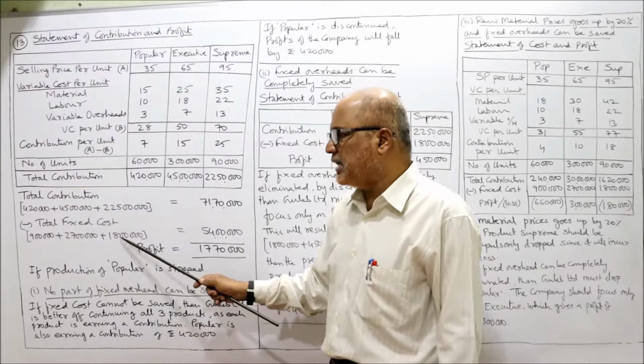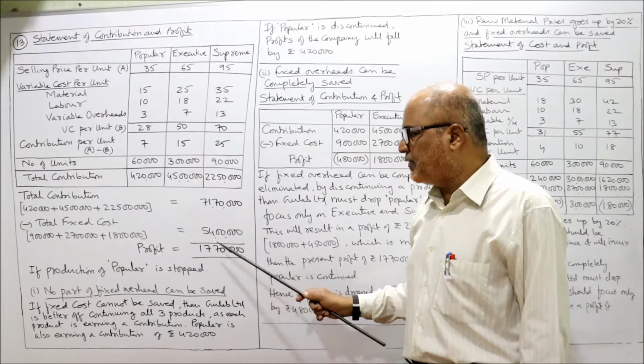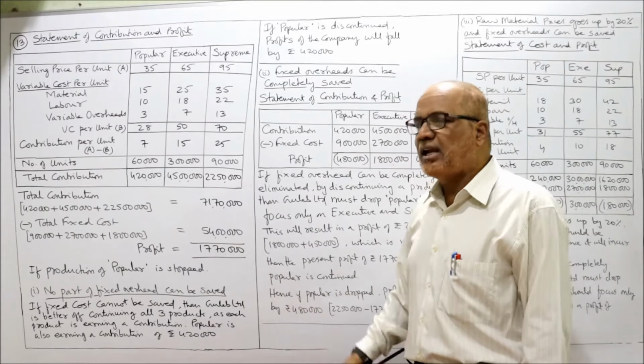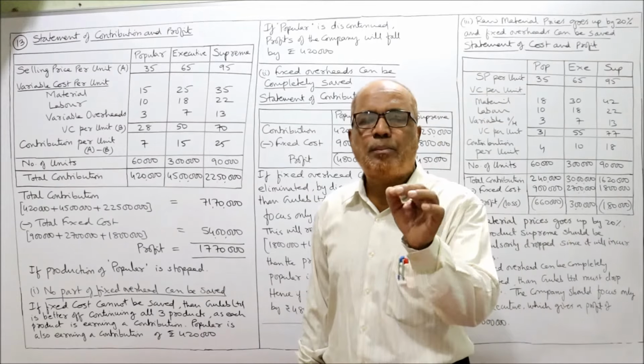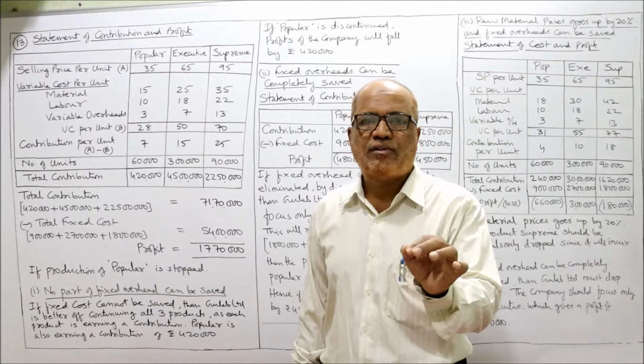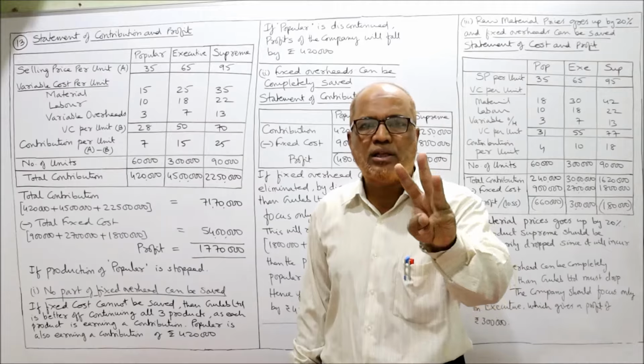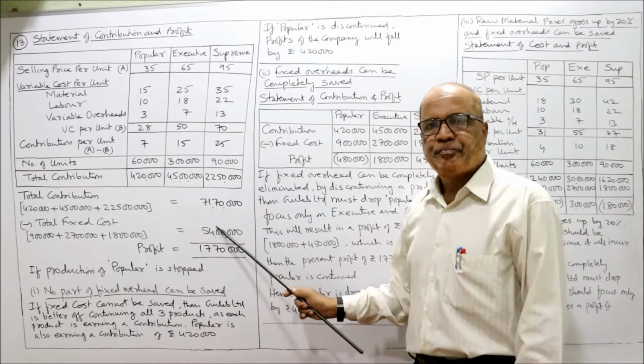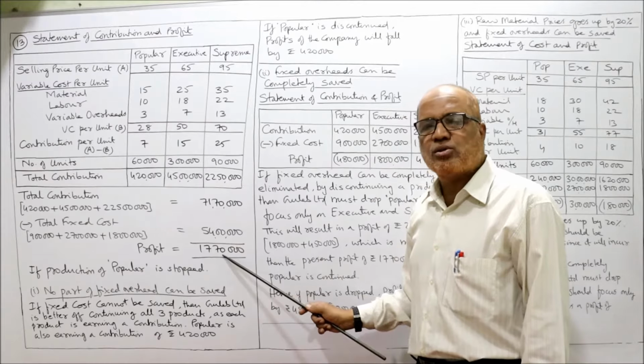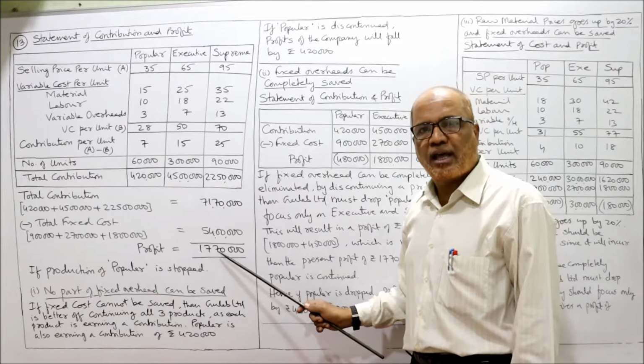The total fixed cost is 54 lakh. So 71 lakh 70,000 minus 54 lakh comes to 17 lakh 70,000. This is the present profit when we are continuing all the three products. 17 lakh 70,000 is the total profit we are getting right now.